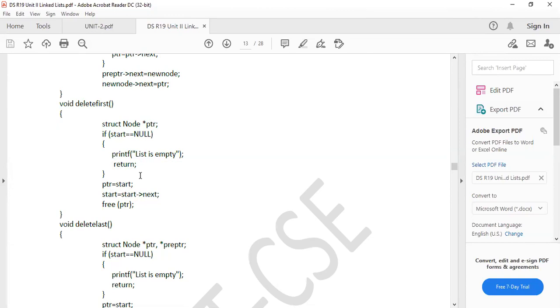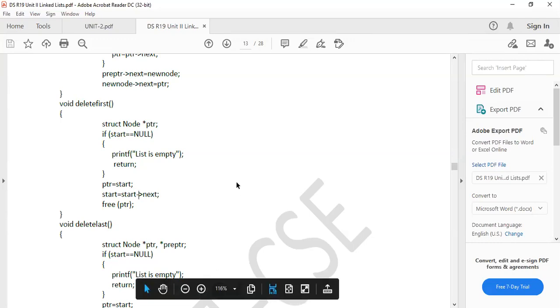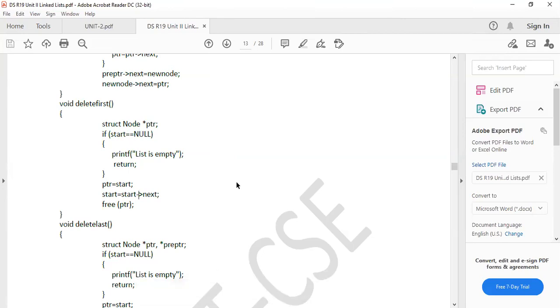In memory allocation, we cannot delete the memory location directly with the help of free only. So here, among the 4 nodes, if I want to delete the first node, node 1, I want to attach node 2 to root.